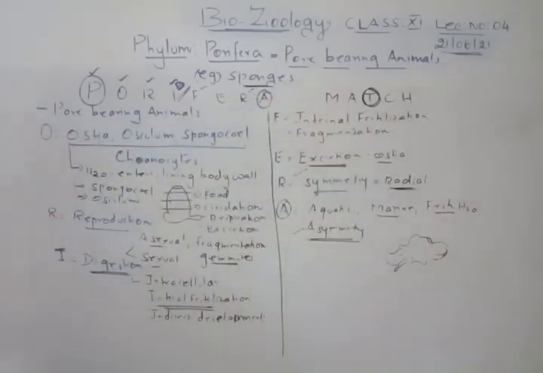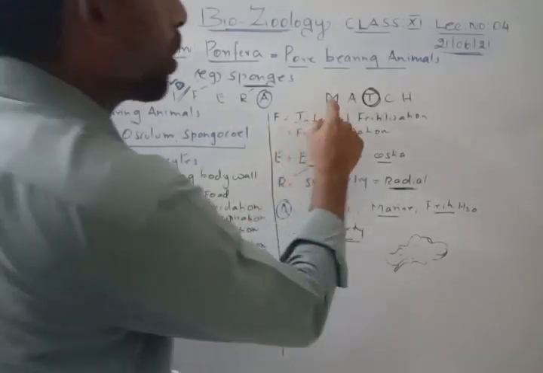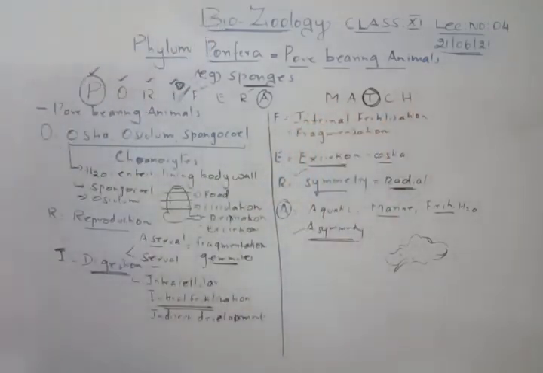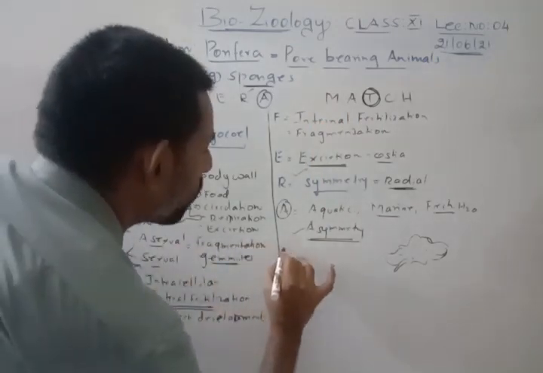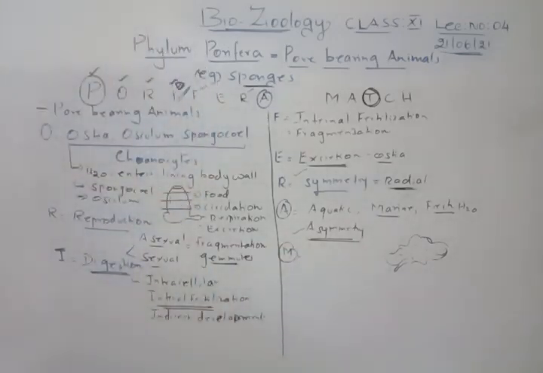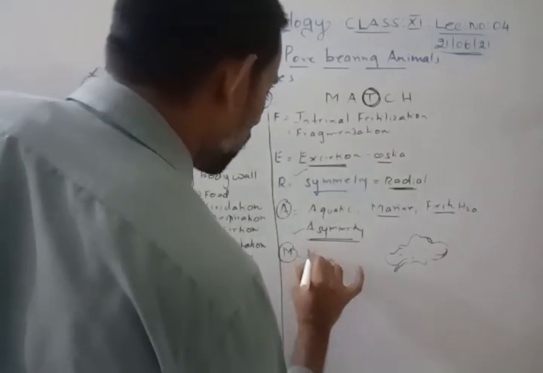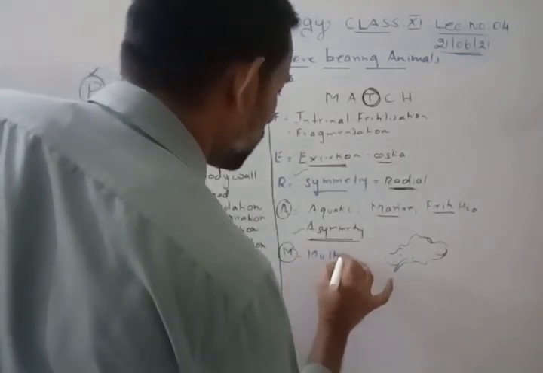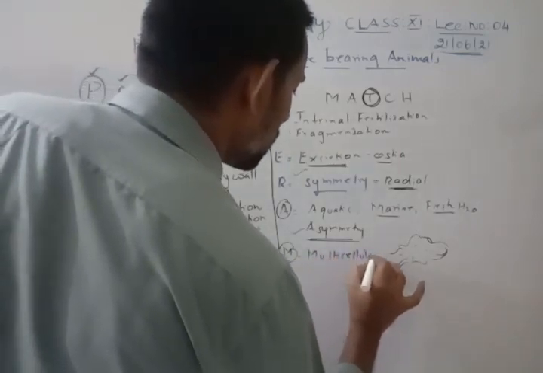Actually, I have just removed the T. So we have MACH. So what is C? What is A? M. We will go with the letter M. M is for multicellular, primitive, mostly marine. They are multicellular animals. Okay, primitive.